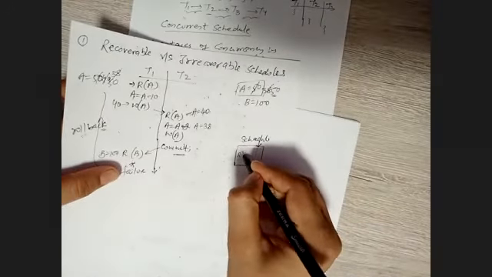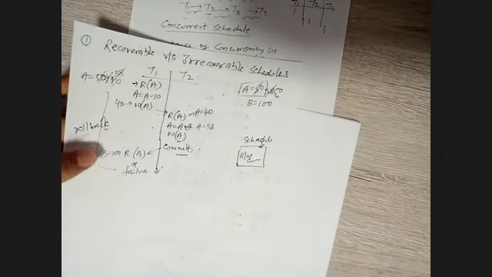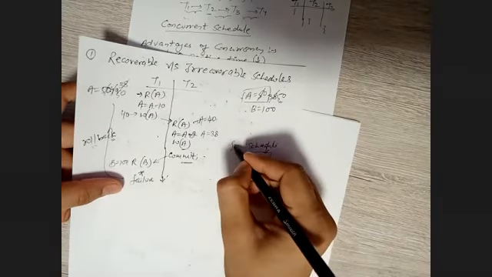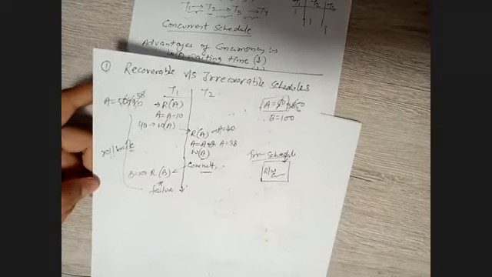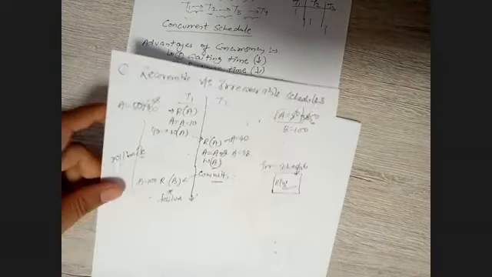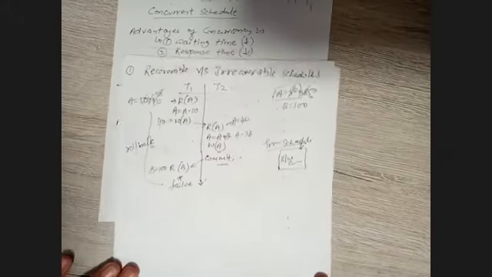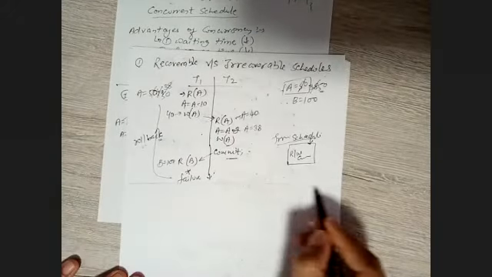So if we have such type of issues, read-write conflict, or let's say we have a dirty read problem even, right? Any schedule which contains such type of problem is your what? Irrecoverable schedule. This is what we have seen, right? So understood. So with this, we have finished our first type of schedule, that is recoverable or irrecoverable schedule.